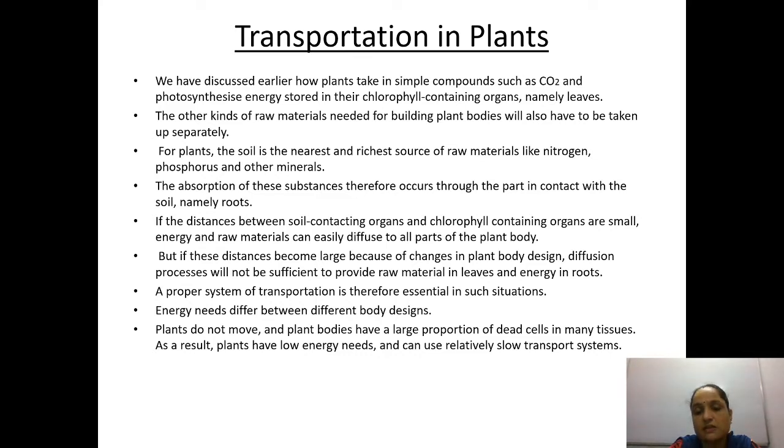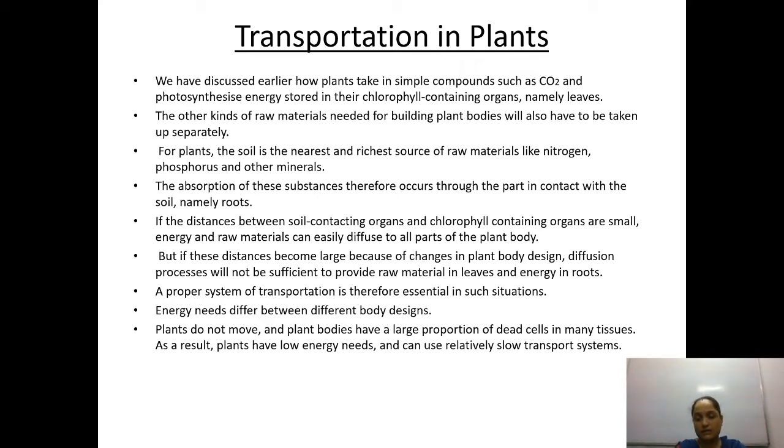Means if the distance between the leaves and the roots is less, then they can easily diffuse. But if the distance is more, then diffusion cannot meet the requirement. If these distances become large because of changes in the plant body design, then the diffusion process will not be sufficient to provide raw material to leaves and energy to fruits.